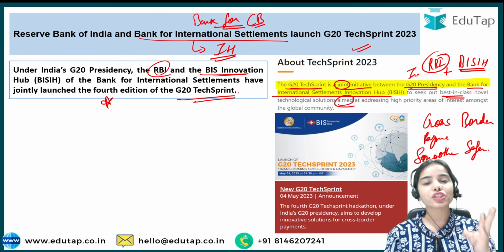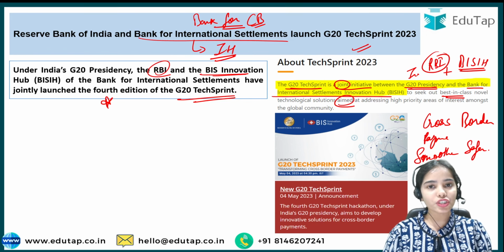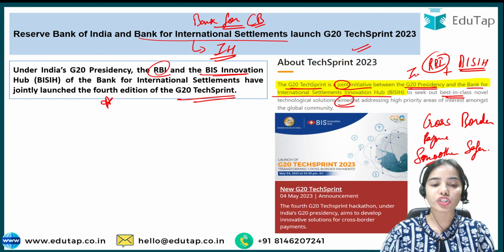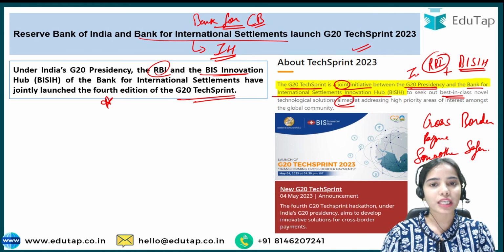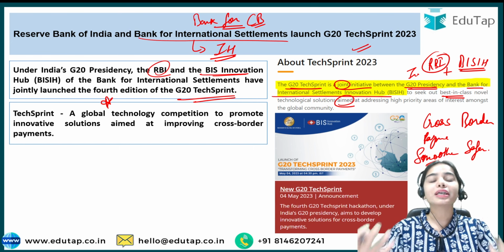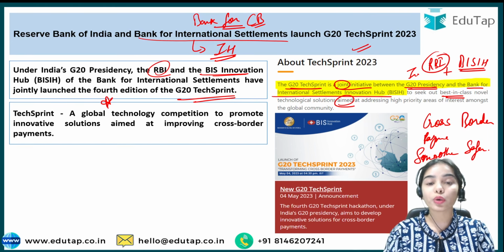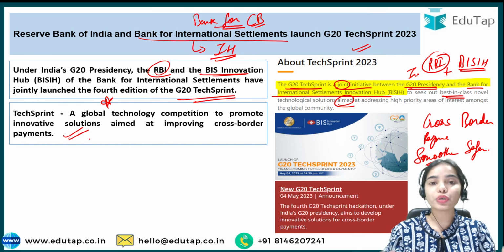So the 3 editions have already completed of the G20 Tech Sprint, and now India got the G20 presidency, and so India is launching this, and the Reserve Bank of India has launched this G20 Tech Sprint of 2023 with BIS Innovation Hub. Okay, so Tech Sprint is what? Technological competition. Okay, Tech Sprint is the technological competition at a global level to promote the innovative solutions so that the new solutions, the new technological solutions can come out.